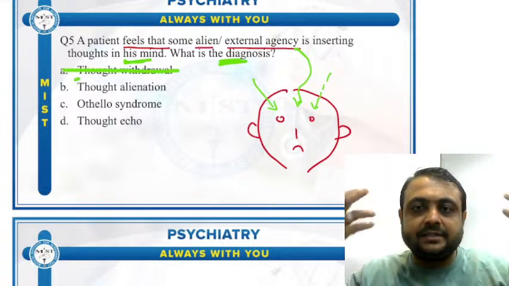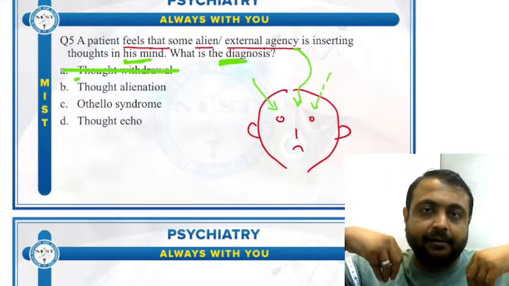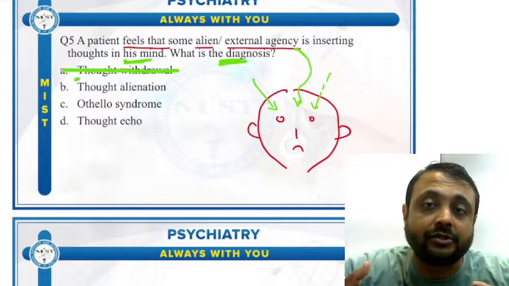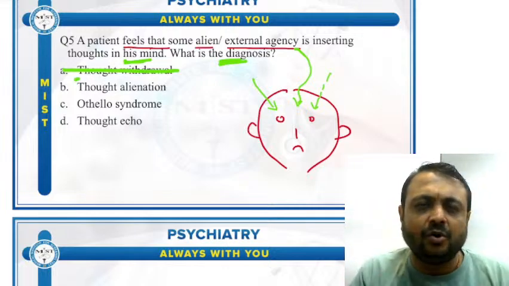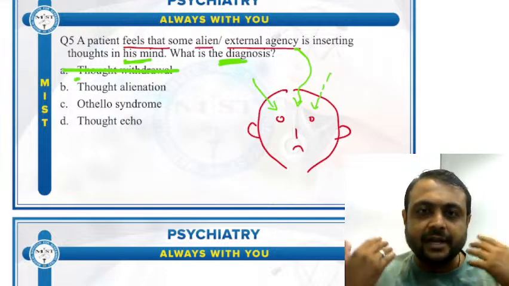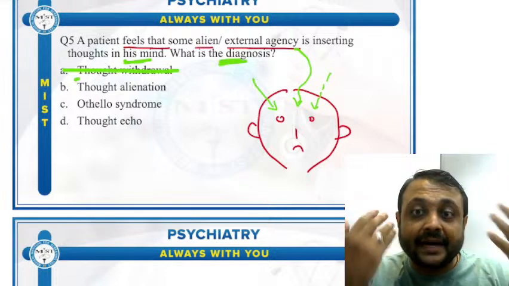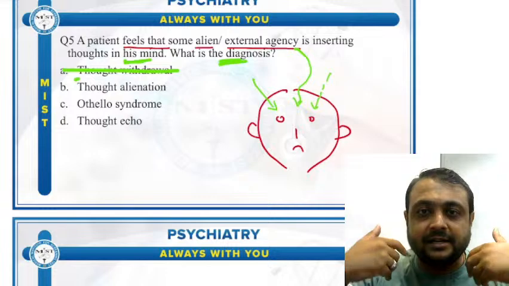Thought insertion: when some external agency is putting thoughts in my mind, meaning I think only those things which the external agency, black magician, ghost, or alien wants me to think. So whatever I am thinking, they are not my thoughts. These thoughts are inserted in my mind by some external agency.